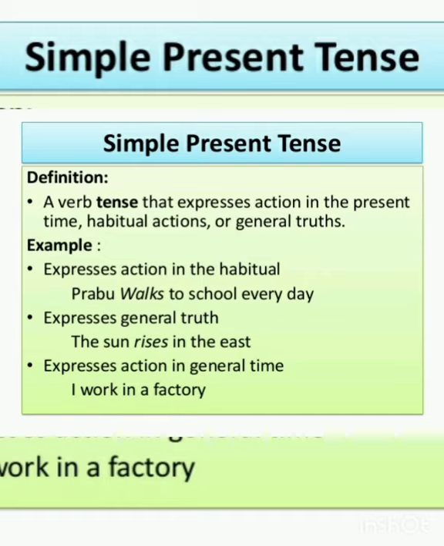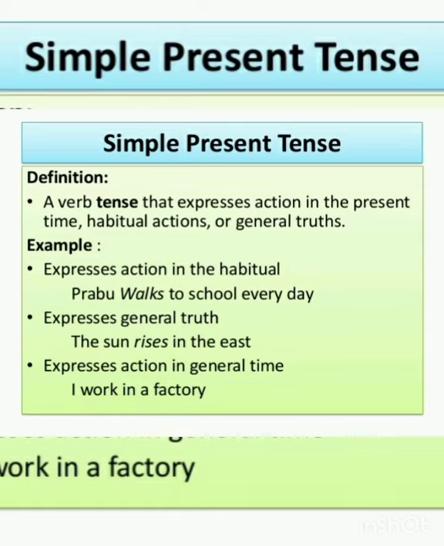See here, it represents an action or the habitual activities. Example: Prabhu walks to school every day. Here Prabhu is the subject, walks is the verb. You can observe one thing here. Prabhu is a noun actually, but he is a pronoun, so Prabhu is representing the third person singular pronoun. So we added s to the main verb, that is walk. It is a rule of present tense.